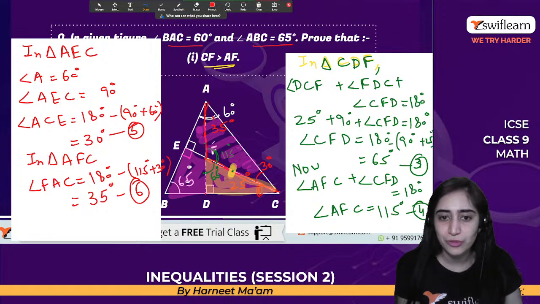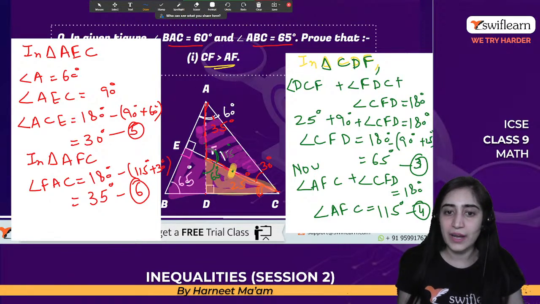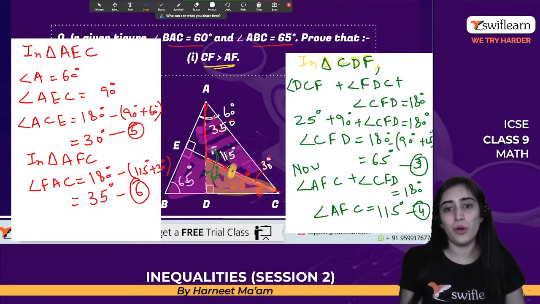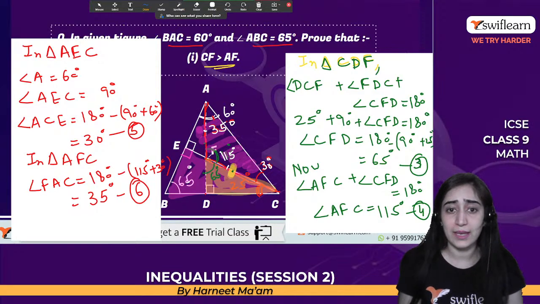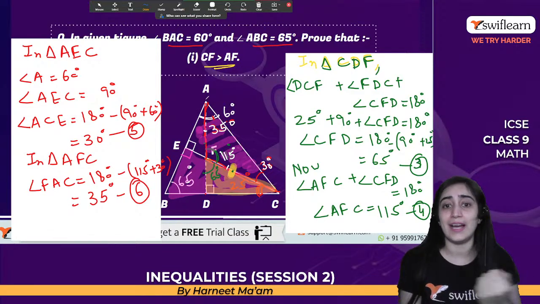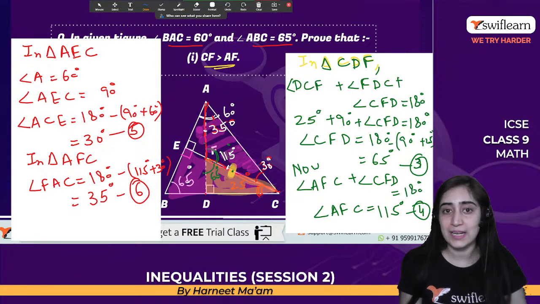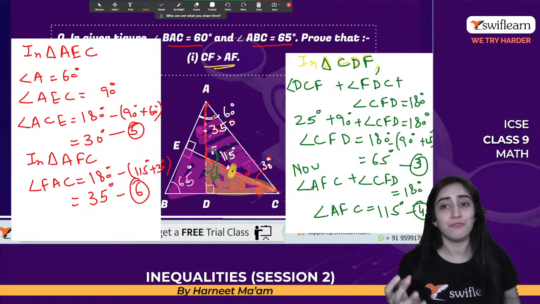Now, if I know this triangle, let's understand it all together. Okay, so let me make a white one so that it's clear. This is 105 degrees. This is 30 degrees. This is 35 degrees. So what does that mean? I need to find out the relation between this side and this side, which is the greater one. This angle is greater, angle EFA is greater than angle ACF. That will give me this side. This side is CF. CF is greater than AF. That is what we have to prove.